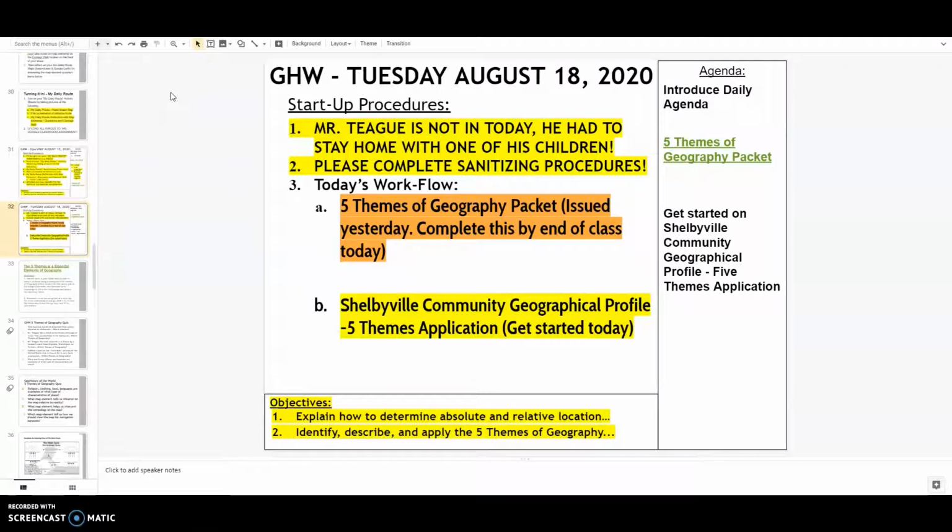I'm going to review what you're supposed to do today, and so I'm here to introduce the daily agenda and review the assignments you should have complete and get started.